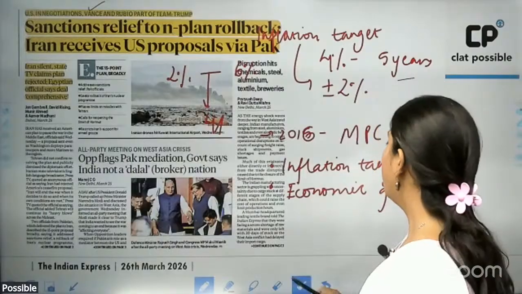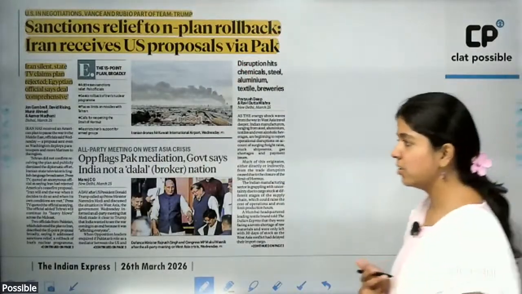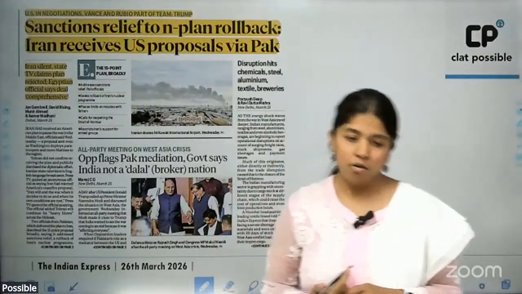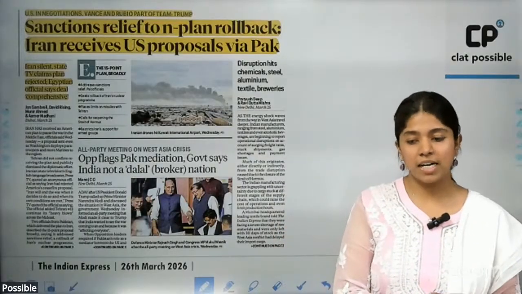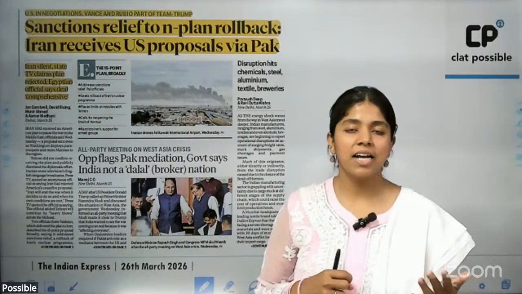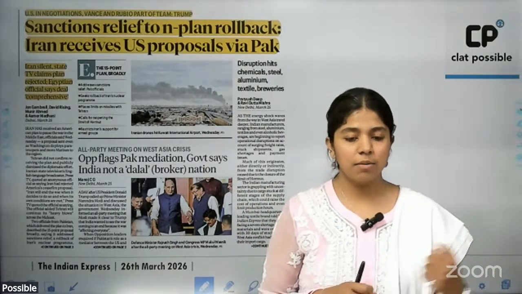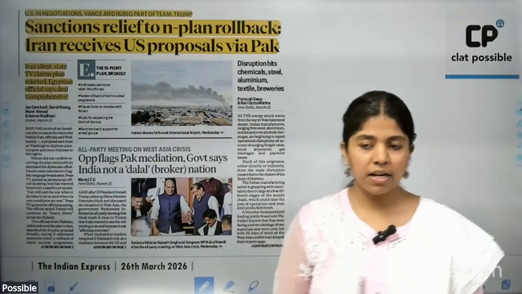It's important. Now coming back to everything that is happening in West Asia with respect to the Iran-Israel war. In yesterday's newspaper, we saw that Donald Trump has declared a 5-day ceasefire between Iran and the US.